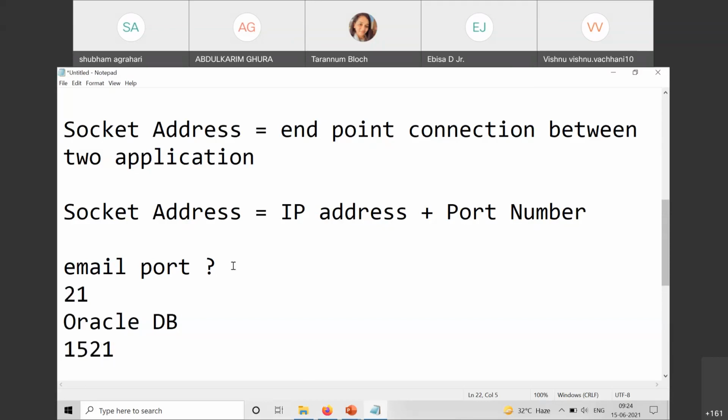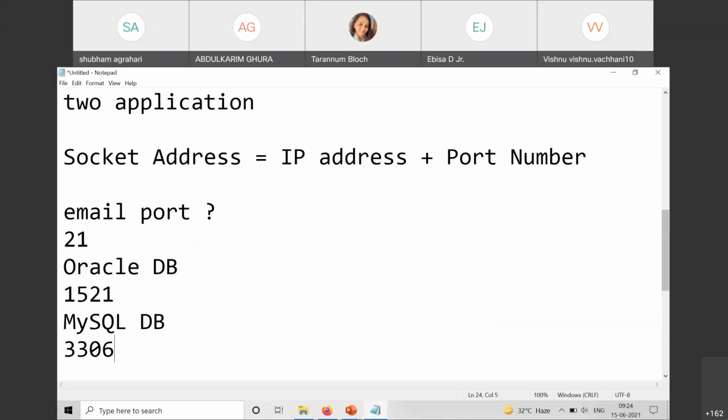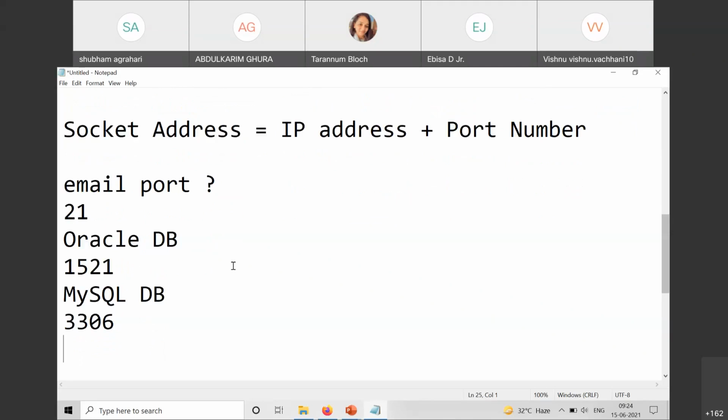1521, right? Similar way, if you are interested in web development, usually MySQL is the database management system, which is the choice of most of the developers because it is open source. It has a GUI based interactive environment. That's why people prefer it. So the default port for MySQL is 3306. Similar way, when you are connected to your laptop, we are always sending the HTTP request, and the default port for HTTP is port number 80.